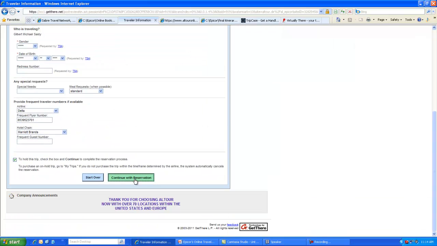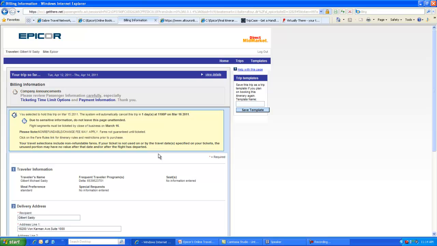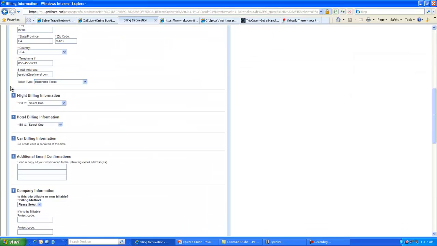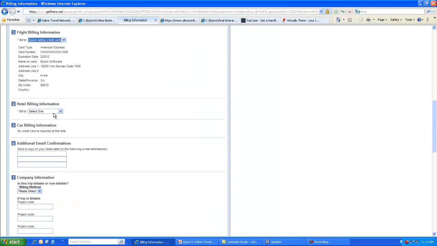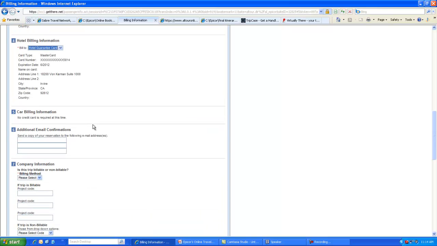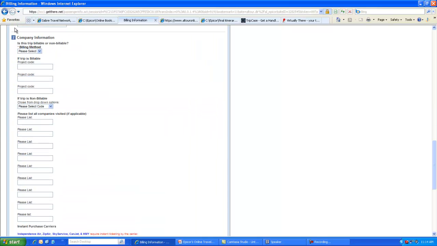Your TSA information and your frequent flyer information appear, and we come to the billing screen, which is the billable, non-billable screen. First you have to pick the credit cards, and just pick the Epicor airline card. Your hotel card will be your hotel guarantee that you'll have in the profile. You don't need a card for a car. You can send this reservation to other email addresses. And now in number 7, you have to pick a billable or non-billable type of trip.